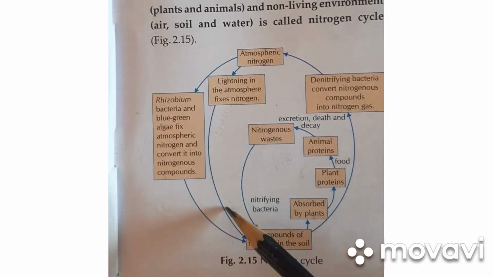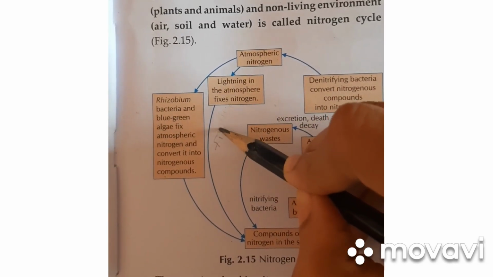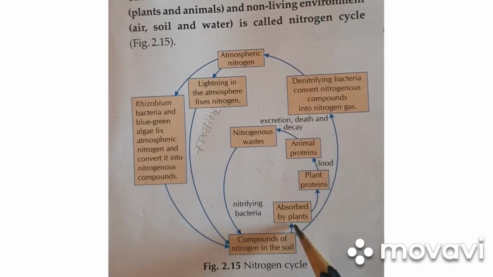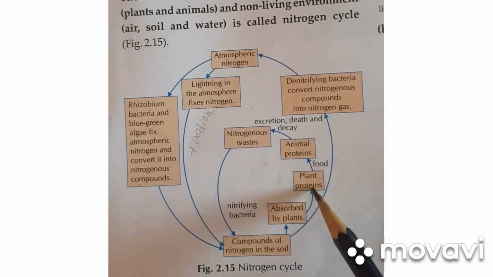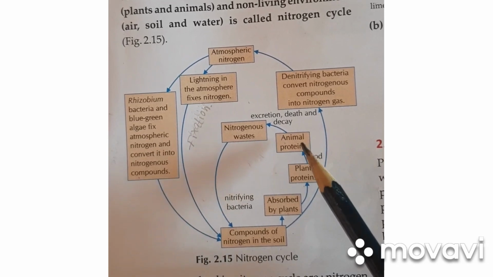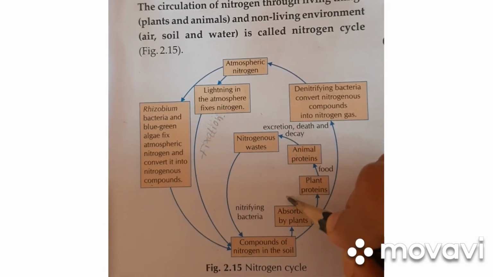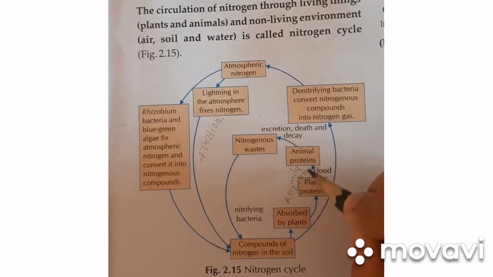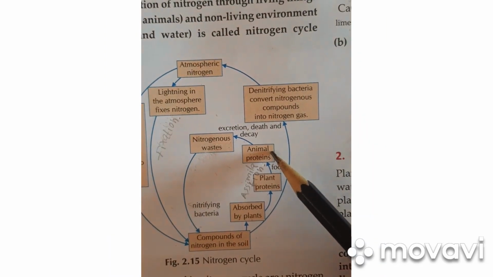So these two represent nitrogen fixation. So the nitrogen in the soil is absorbed by the plants. Plants make those nitrogen as proteins. The herbivorous animals feed on the plants. Proteins are converted as animal proteins. These 3 represent assimilation.